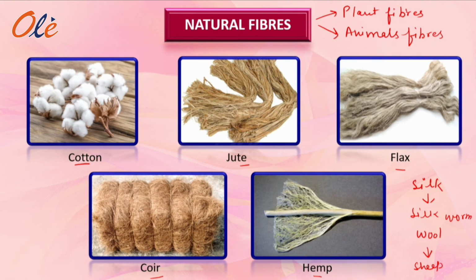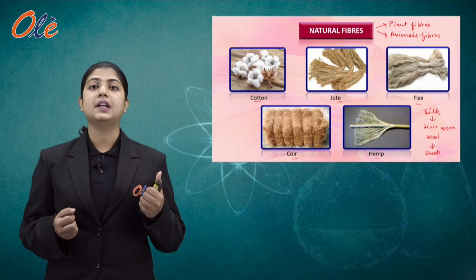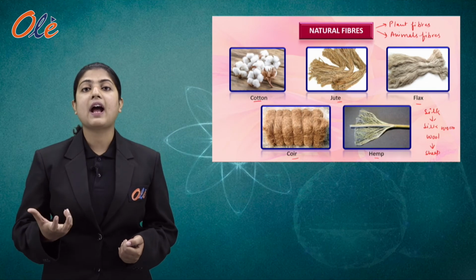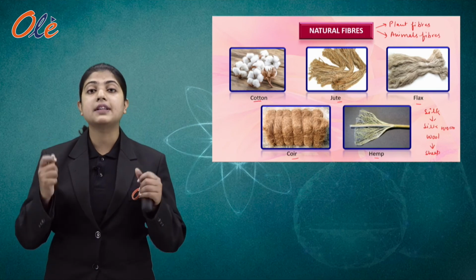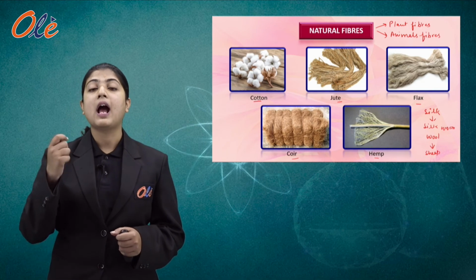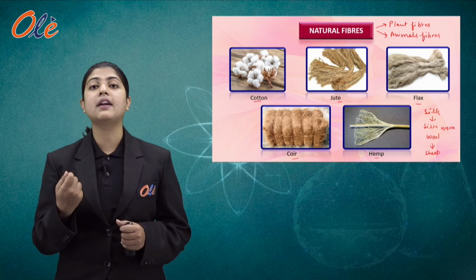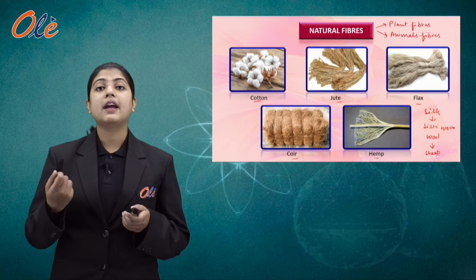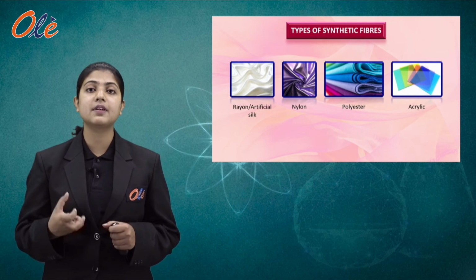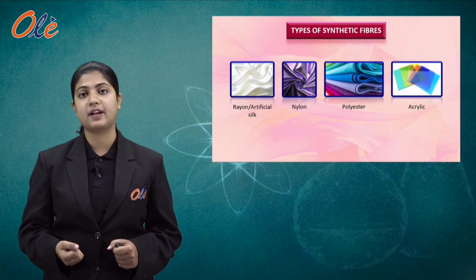So the natural fibers are of two types: the plant fibers and the animal fibers. The plant fibers are those fibers which are obtained from plants, for example cotton, jute, flax, etc. Whereas the animal fibers are those fibers which are obtained from animals, for example silk and wool, right? Again, jumping to the synthetic fibers. Synthetic fibers are known as man-made fibers.